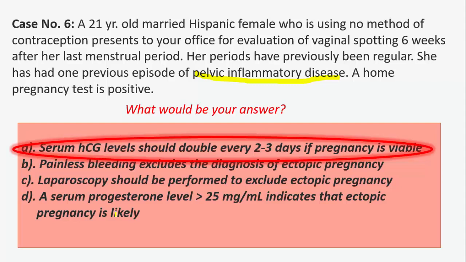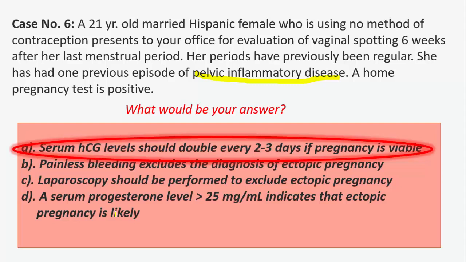So early diagnosis of ectopic pregnancy requires a high index of suspicion. Risk factors include previous ectopic, tubal sterilization, PID, IUD use, and in utero exposure to diethylstilbestrol. The classic triad of missed menses, pain, and bleeding may not always be present. In early pregnancies of less than 5-week gestation, serial HCG levels are helpful.